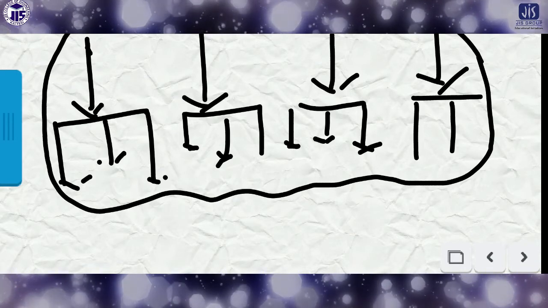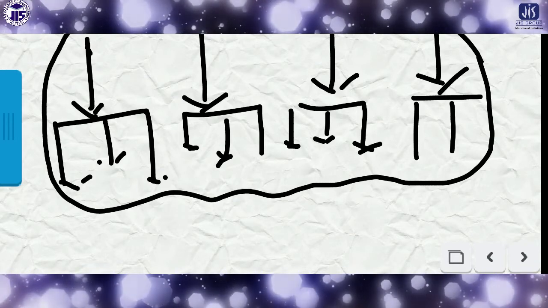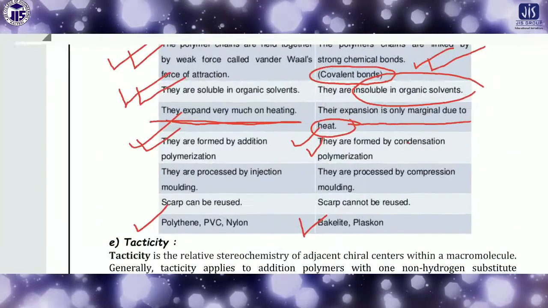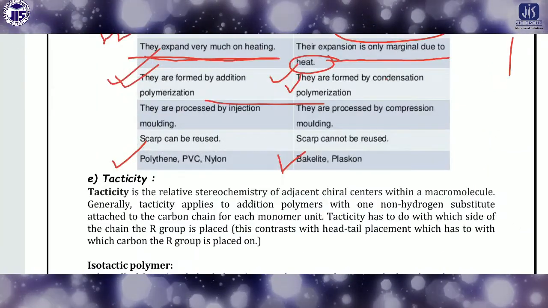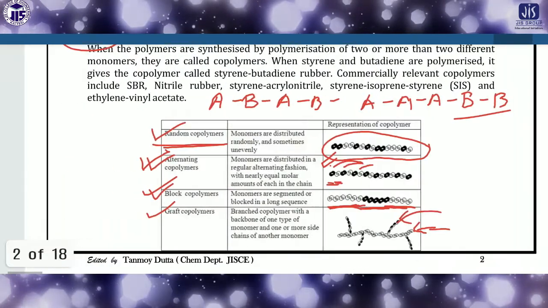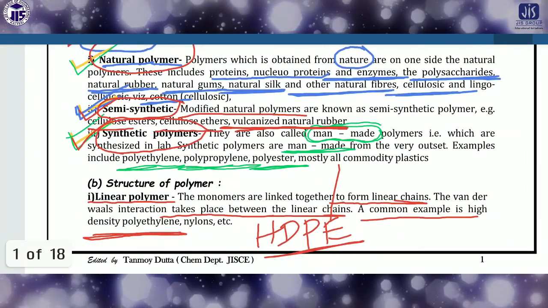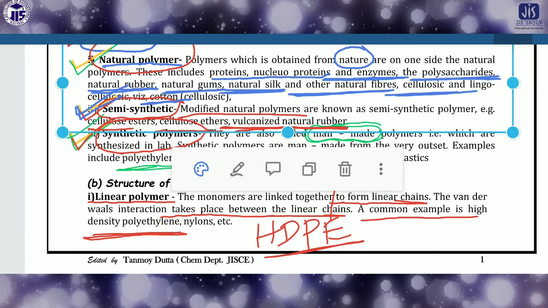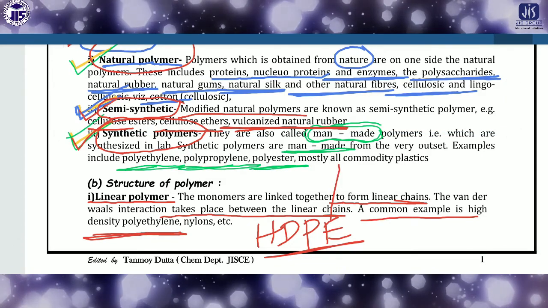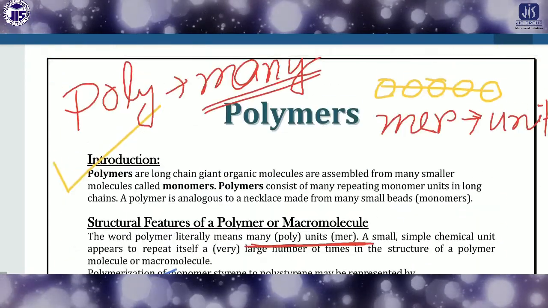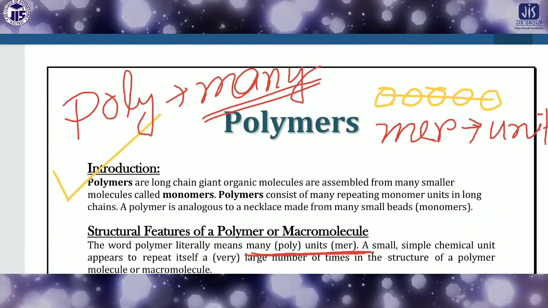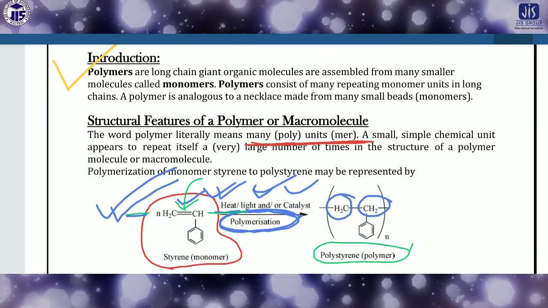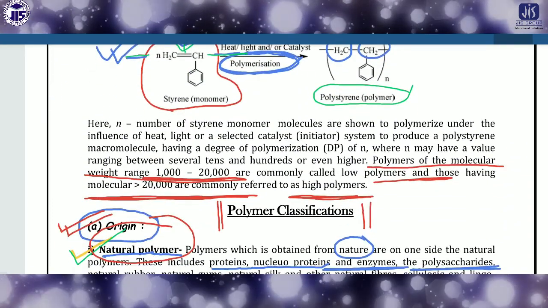So today, what we discussed: first of all, we discussed what a polymer is, how a polymer is formed, and the meaning of polymer.